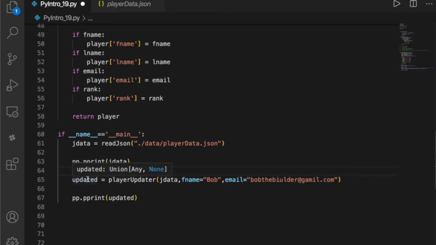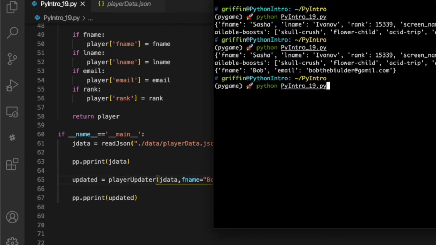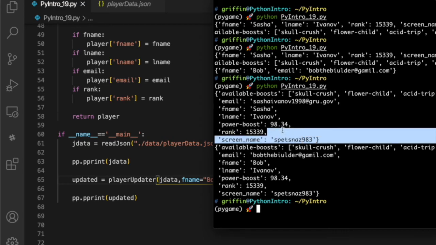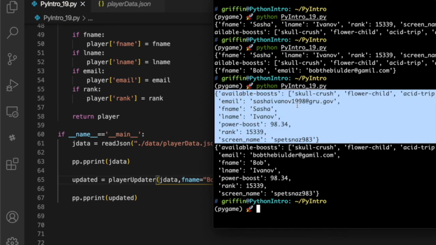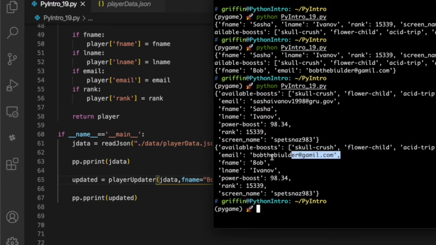So we got our updated player, and we're gonna update first name to Bob, email Bob the Builder at Gamble, and let's see what we got. So initial email Sasha whatever Ivanov, and then down here we've got the updated first name and the updated email.